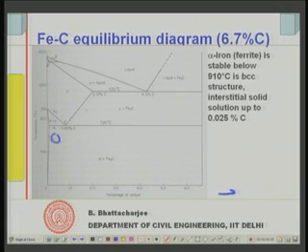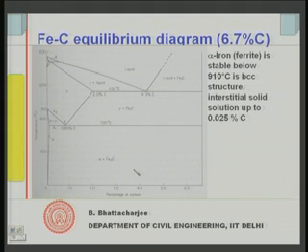The first one I was talking about is in this zone below 910 degrees centigrade, up to 0.025, and this point corresponds to 0.025 percent carbon. You have a body centered cubic structure known as ferrite or alpha iron. It has a body centered cubic structure and it forms an interstitial solid solution.